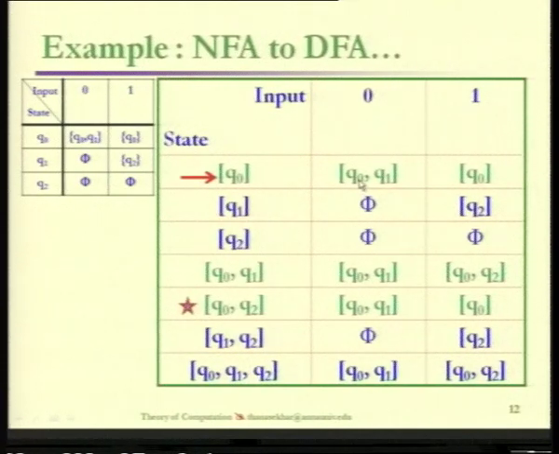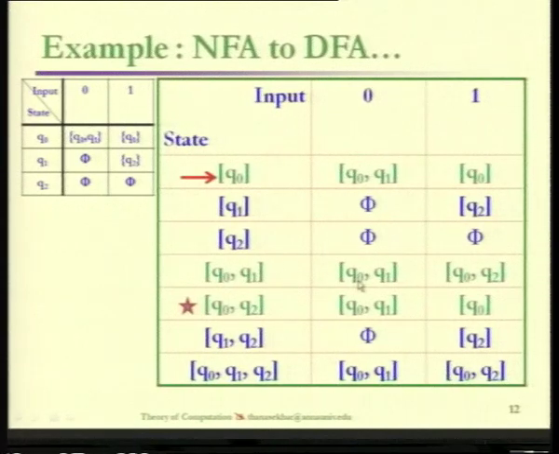So here we find Q0 Q1 is labeled in green, so it is doing some useful job in terms of language recognition. So we come to Q0 Q1 and evaluate the transition for 0. From Q0 for 0 it is Q0 Q1, and from Q1 for 0 no transition is available.